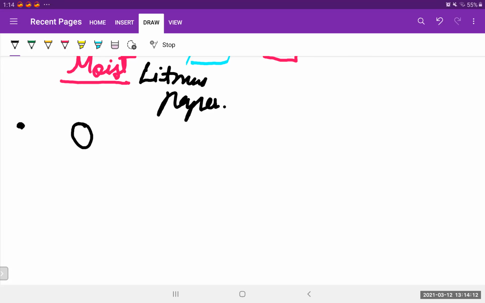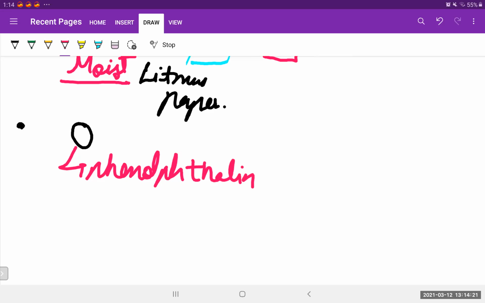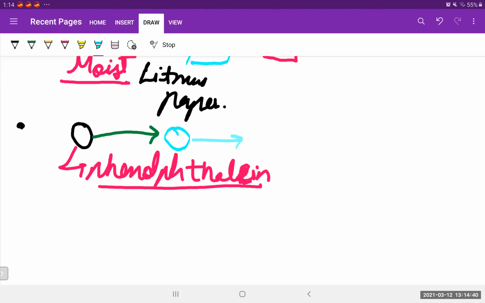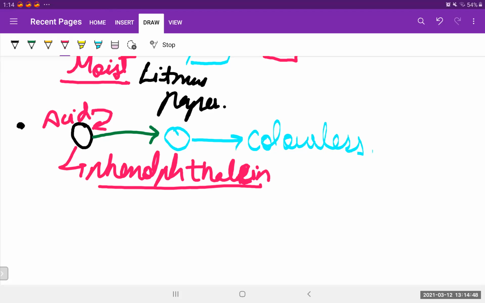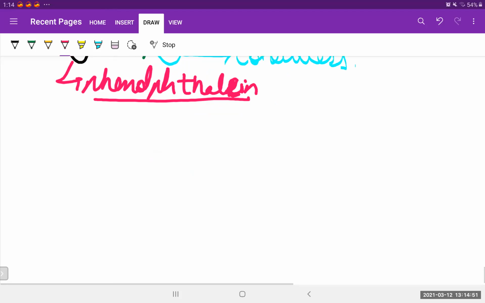Let's make a ball and write that it is phenolphthalein. There's a slight change in the spelling. This is phenolphthalein, and it turns colorless when an acid is added to it. Isn't it? It is clear. Let's move on to the next thing.